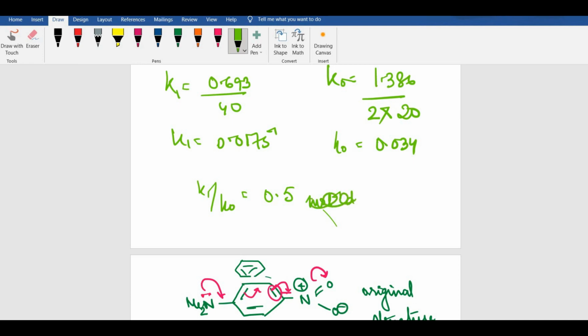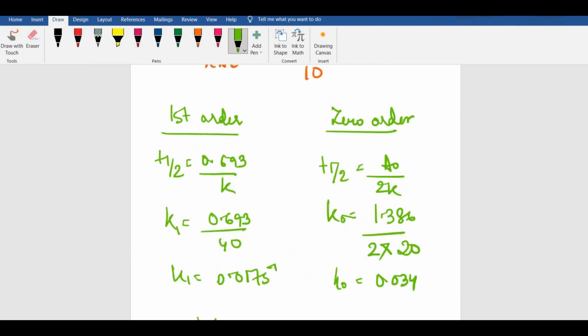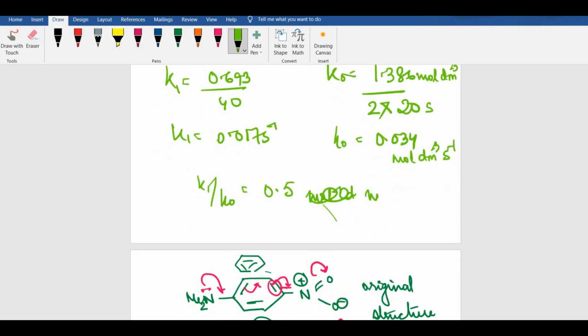Now one more thing. See, in option A it is mentioned mole inverse decimeter cube, and in option B it is given mole decimeter minus 3. How do we know? Now comes the importance of units. A0 is concentration, so we can write mole per decimeter cube, and this should be in seconds. So this comes out to be mole decimeter minus 3, second inverse. Now when we are dividing K1 by K0, second gets cancelled, so your unit would be mole per decimeter cube. So your option number B would be correct and not A. It was just a simple tricky question just to confuse you and nothing else.